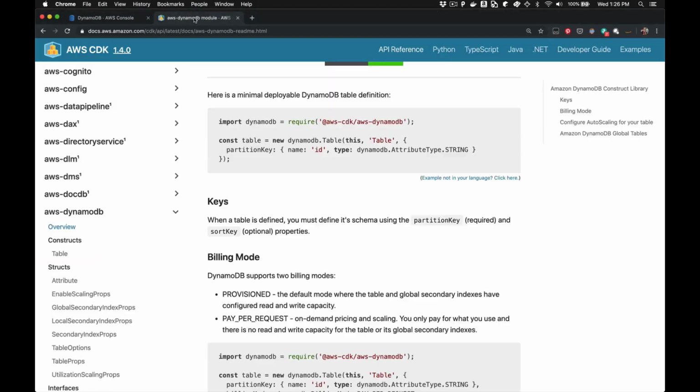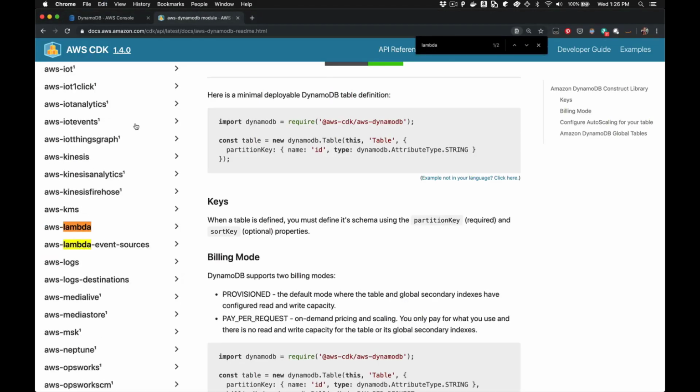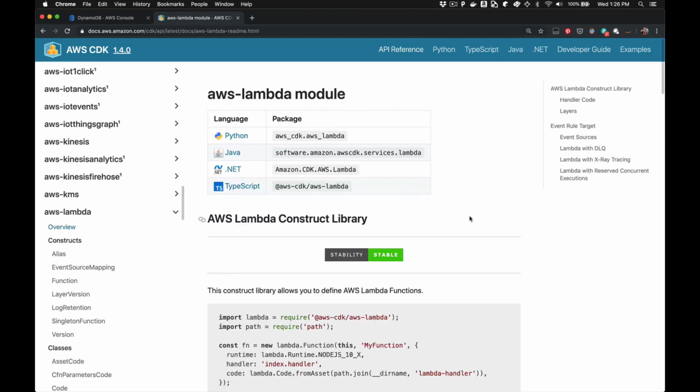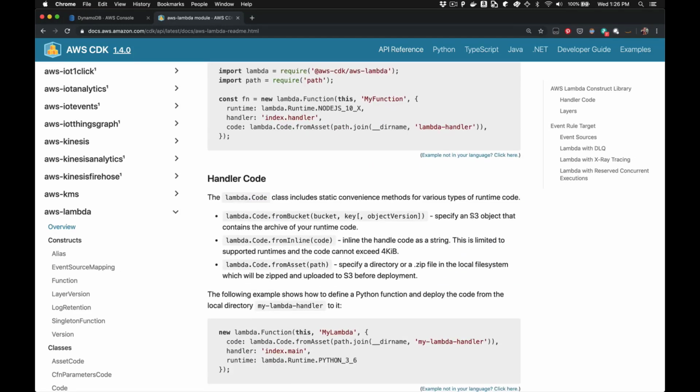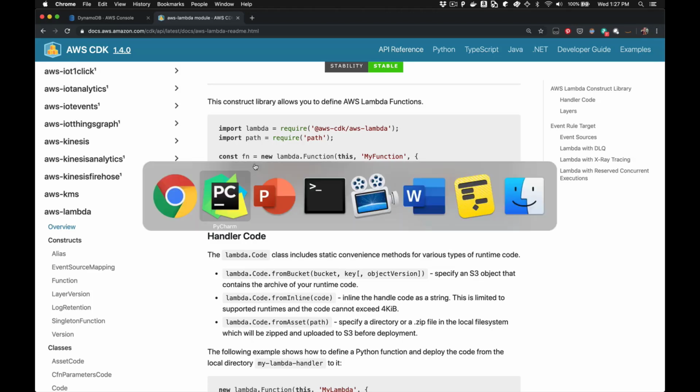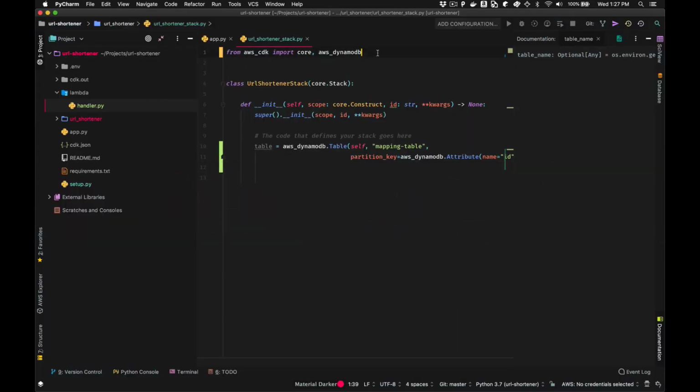So just like before, I am going to use the API reference for the CDK. And if I look at the overview page for the Lambda module, I've got a lot of information about how we can configure Lambda infrastructure. And again, right at the top is the sample code I need. We need to pull in the Lambda module. Then we need to instantiate this function construct. And we're going to pass these three properties into the construct to configure our infrastructure. So let's go see if we can figure out how to do that in PyCharm.